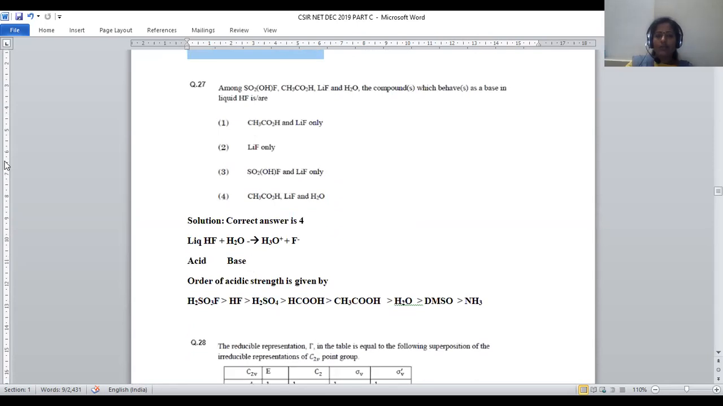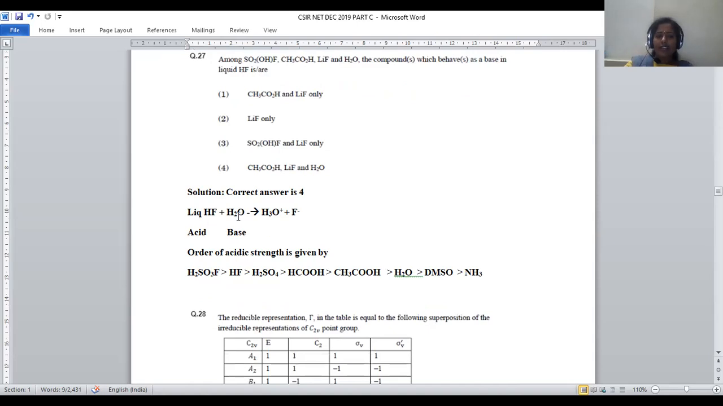Now let us move on to question number 27. Among SO2OHF, CH3COOH, lithium fluoride, and water, which is the compound that behaves as a base in liquid HF, right? If we know the strength of all the acids and bases, it is possible to predict which is behaving like a base and which is behaving like an acid, right? So in order to get that, when HF is treated with water, HF being a stronger acid,